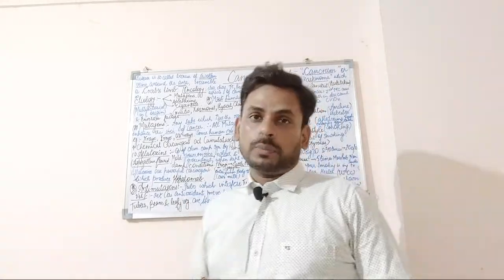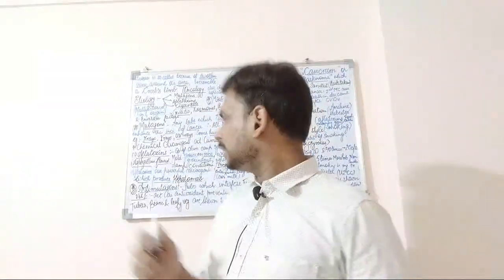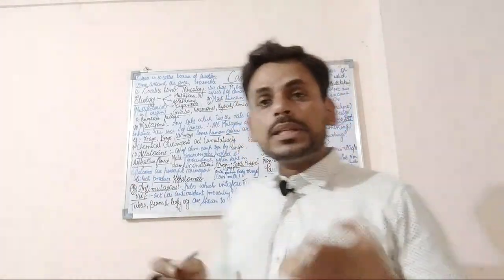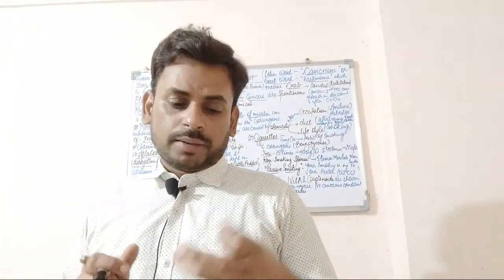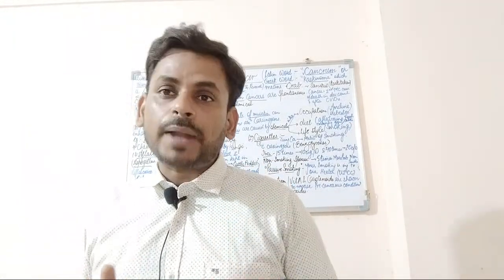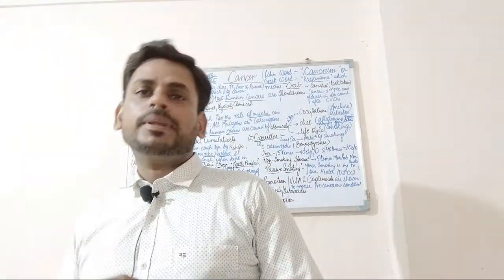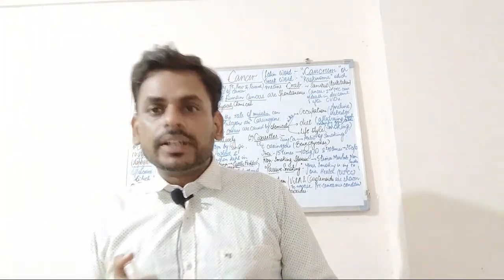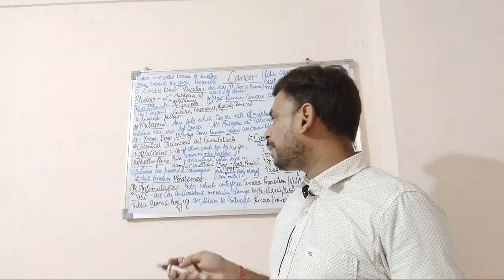Now the very important fact I need to say is that aflatoxins are powerful carcinogens which produce certain types of hepatomas. So hepatomas, in general terms, can be called liver cancer. So it can produce certain hepatomas.